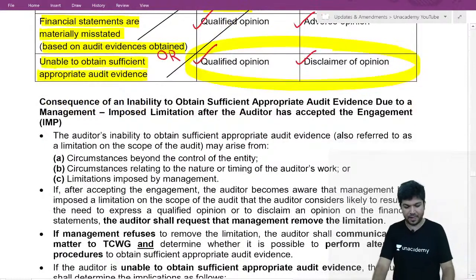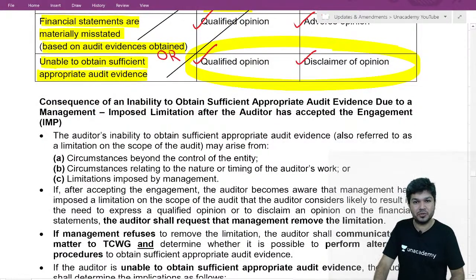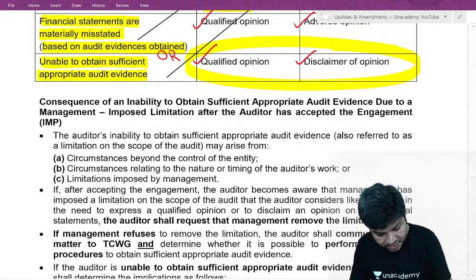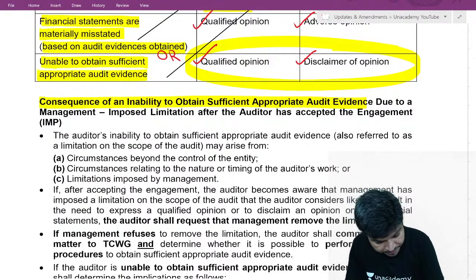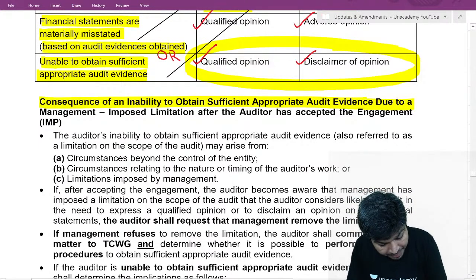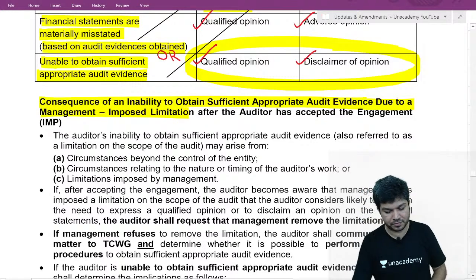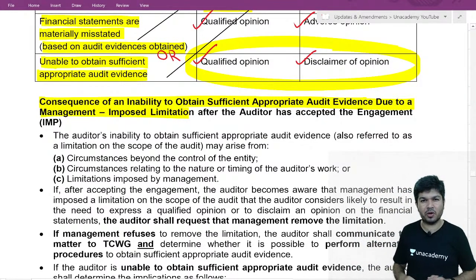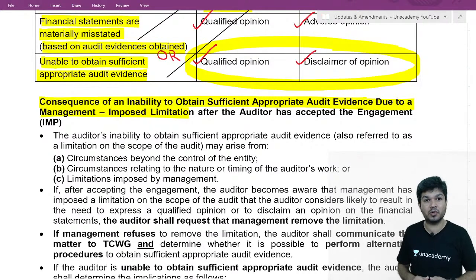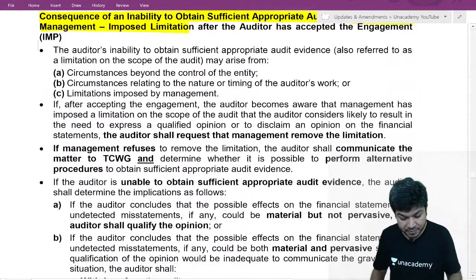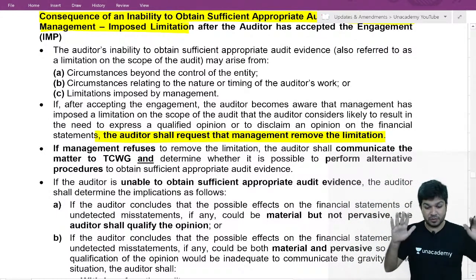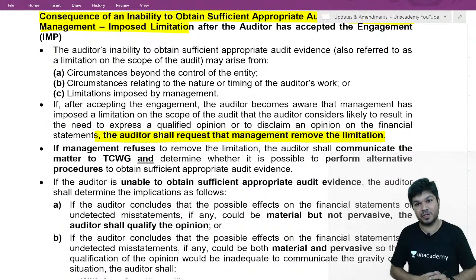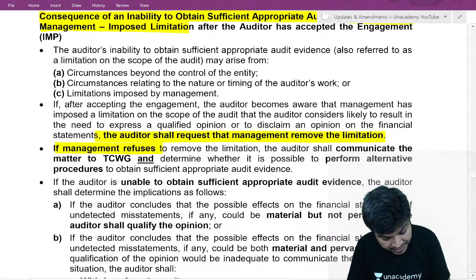Now moving ahead. Management doesn't allow you to check. What should you do? Consequence of inability to obtain sufficient appropriate audit evidence due to a management-imposed limitation. Management put a limitation, and I'm not able to obtain sufficient appropriate audit evidence. What should I do? First, request the management to provide the data or remove the limitation. Don't jump to conclusion. Exams may ask you to write all these things. If they refuse, tell it to TCWG.